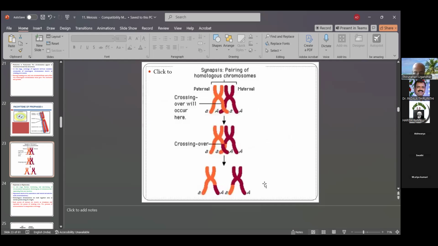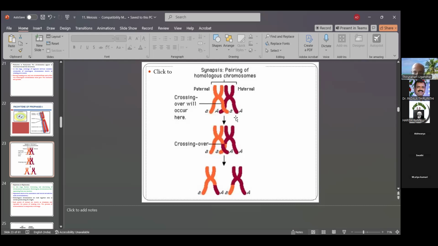This is synapsis, the pairing of homologous chromosomes. Here is the paternal and here the maternal. Then crossing over will occur here. This is capital A and small a. Here is a small a and a capital A. You see, chiasma formation or crossing over takes place in this part. After crossing over, between A and capital A, small a and capital A, there are differentiations, shown by the red color and the light red color.